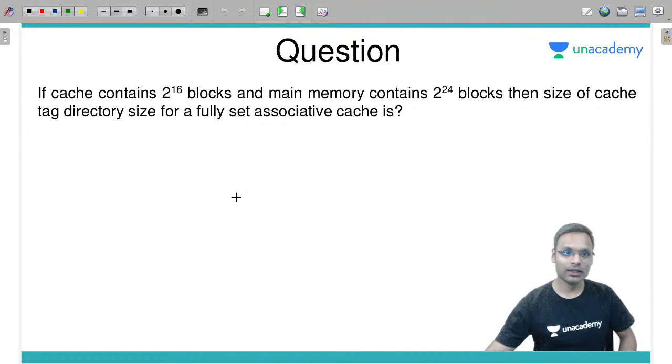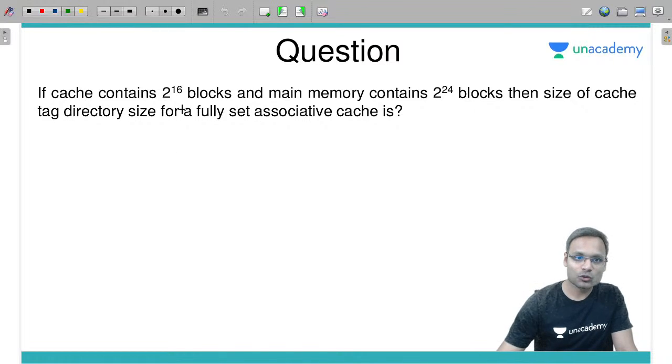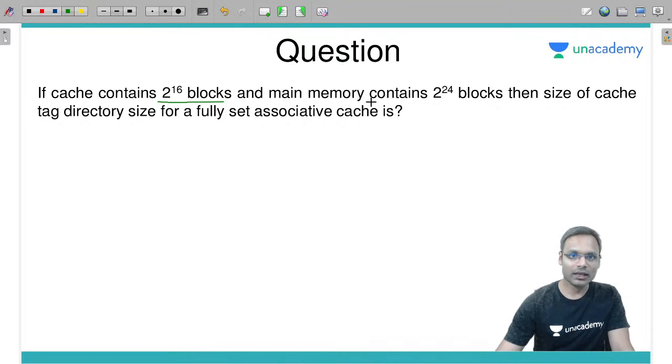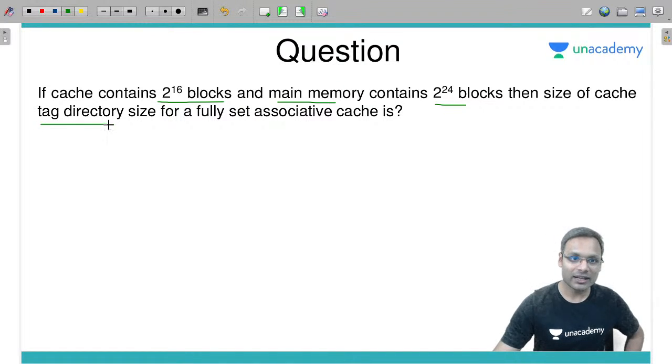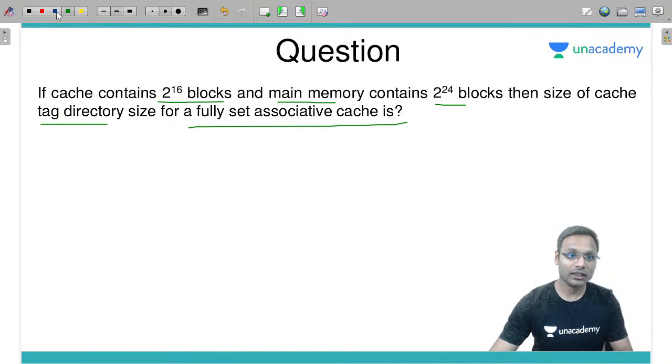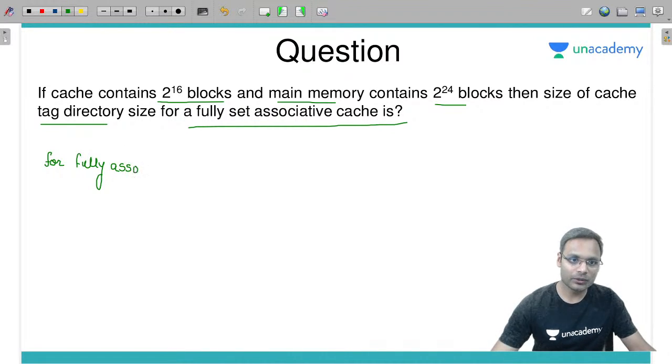Nice. Next one. If the cache contains 2 power 16 number of blocks, main memory contains 2 power 24 number of blocks, then the size of cache tag directory for a fully associative cache is what? For the fully associative cache, if you know this, well and good.